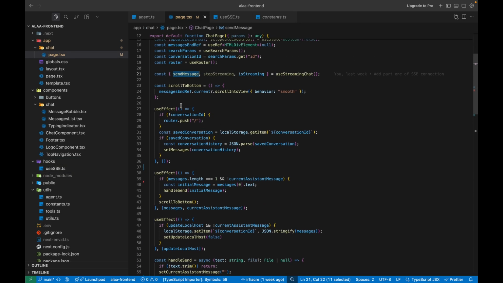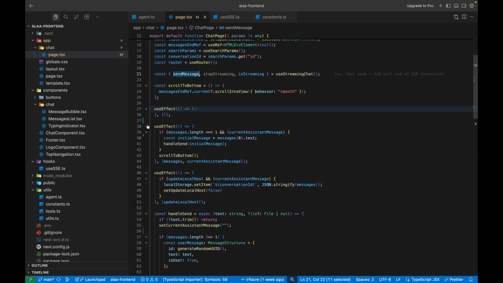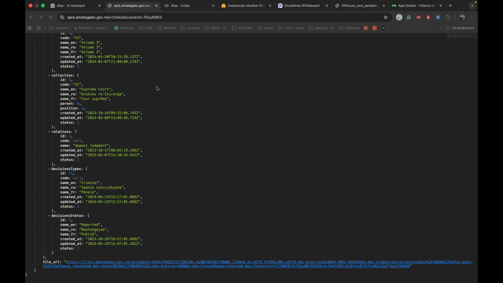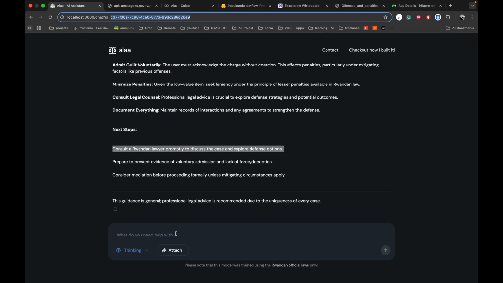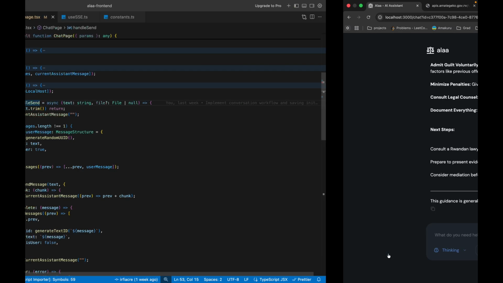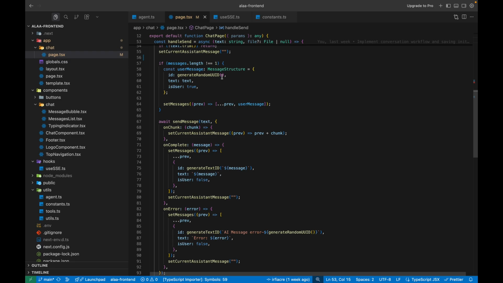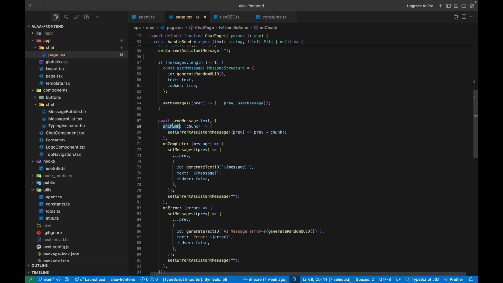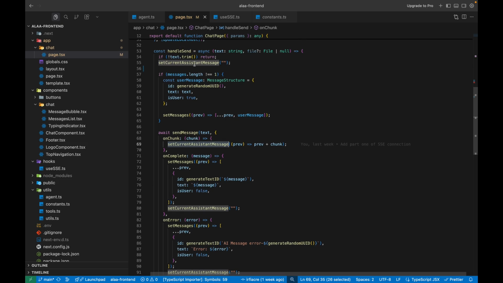Now you can see in my send, I have another chat component on this part. When you click send here, what happens is that we call the onSend method in our hook, and then on a chunk, whenever we receive a chunk, we set our current message.